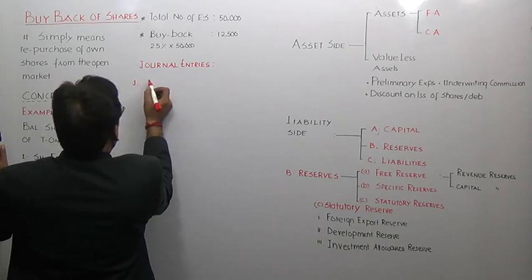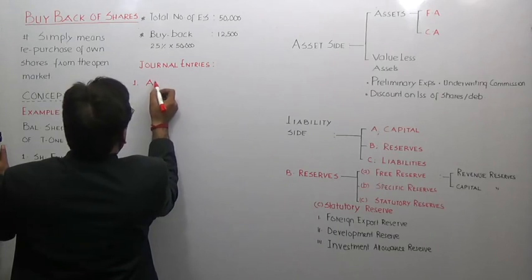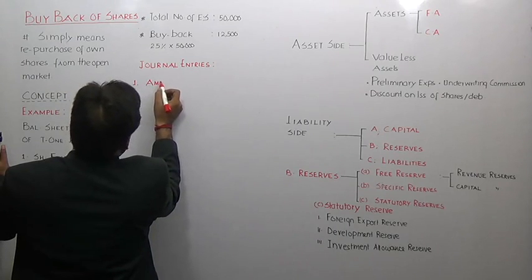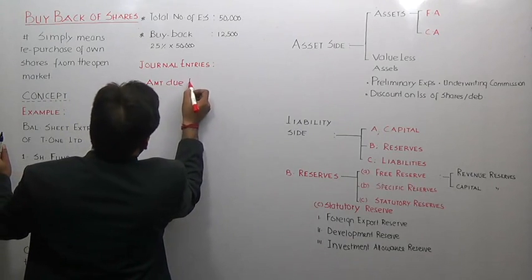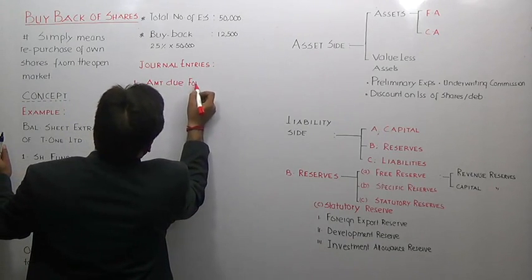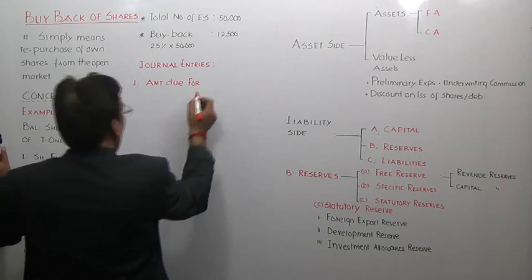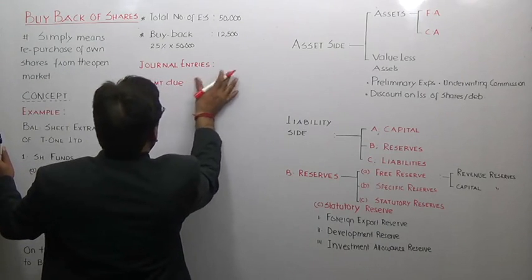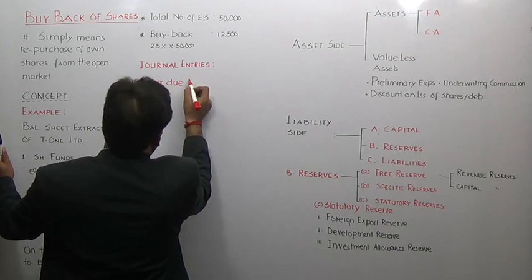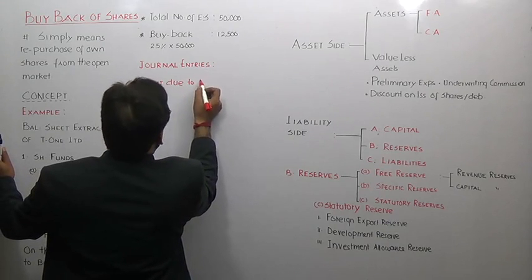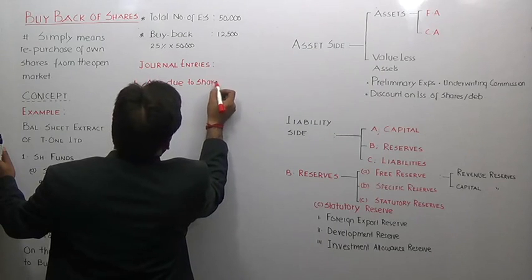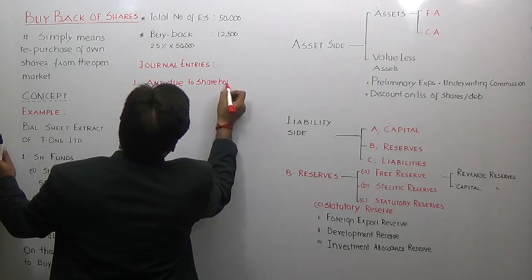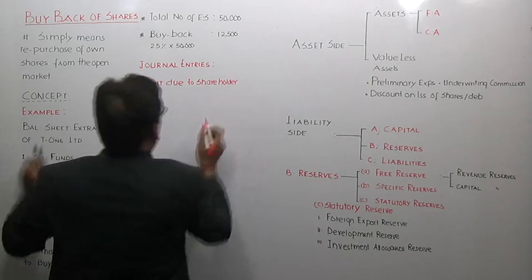Let me write the definition first: amount due for buyback, amount due to shareholders. You can simply write it this way. This is the entry you are supposed to mention over here.